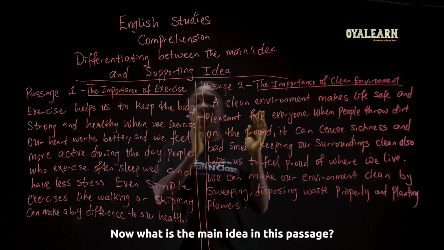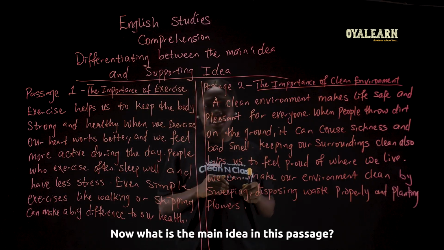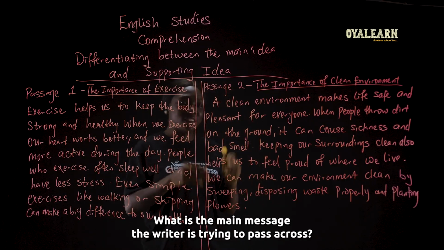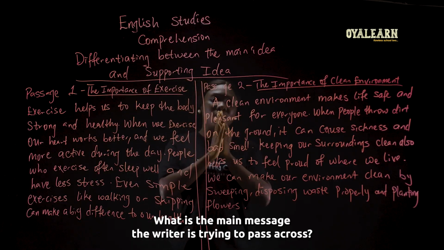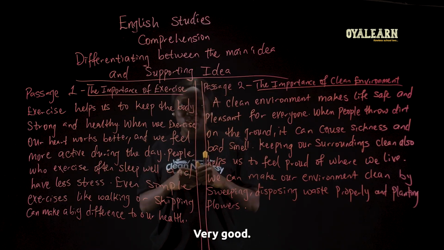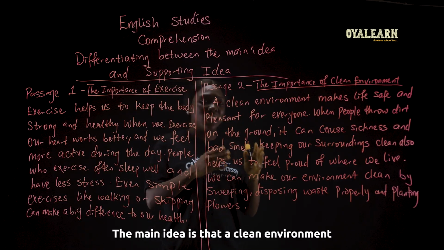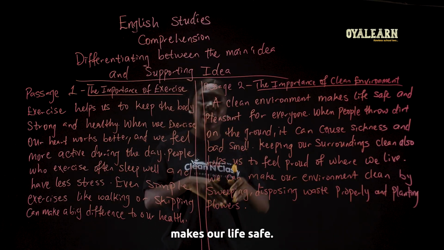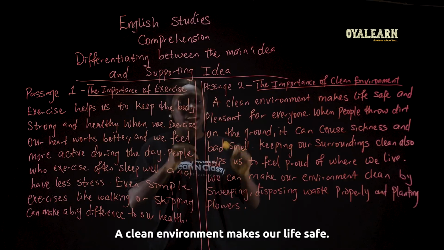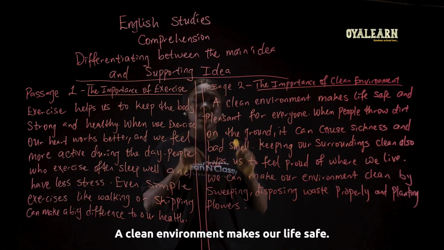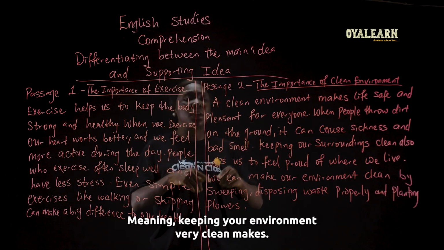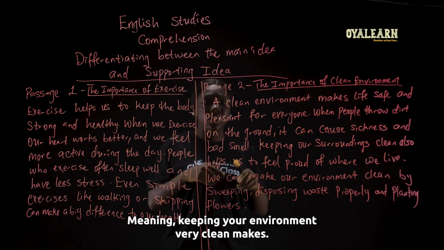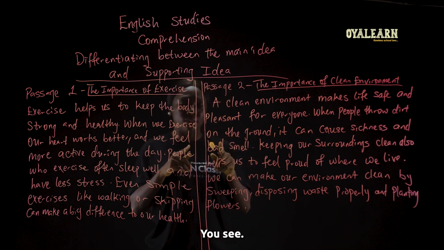Now, what is the main idea in this passage? What is the main message the writer is trying to pass across? Very good. The main idea is that a clean environment makes our life safe. A clean environment makes our life safe, meaning keeping your environment very clean makes you safe.